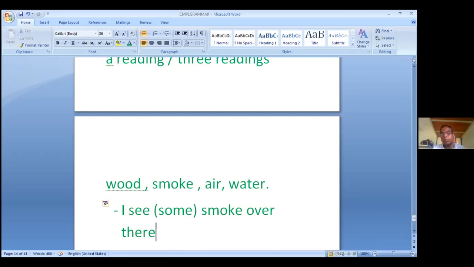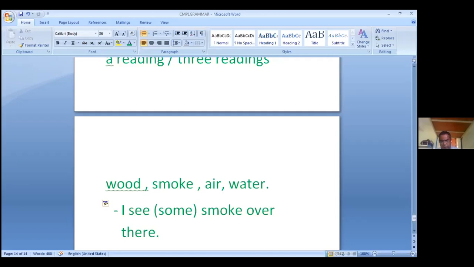I see some smoke over there. So this smoke, though it is a concrete noun, but before that we cannot use a or an. These two articles cannot be used. We can say, I see some smoke over there, but we cannot say, I see a smoke over there. A or an is not used before such concrete nouns. One more example, I don't have furniture.